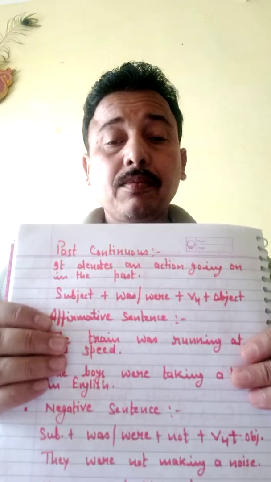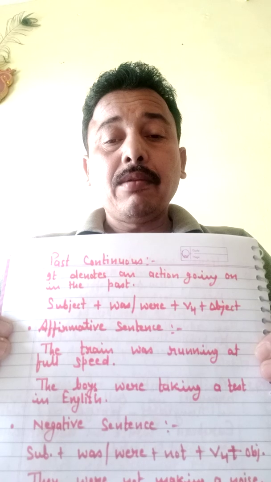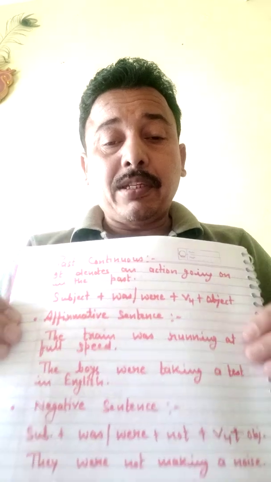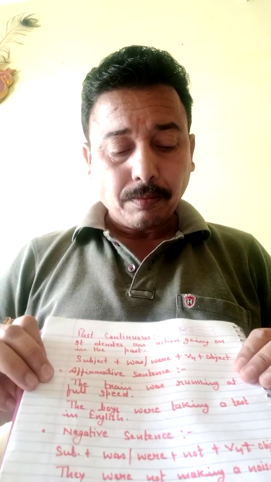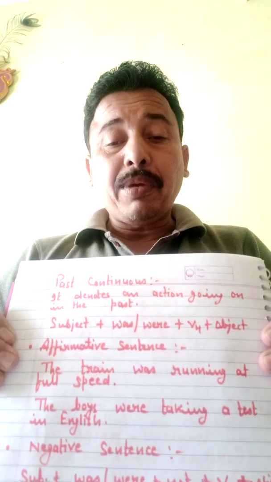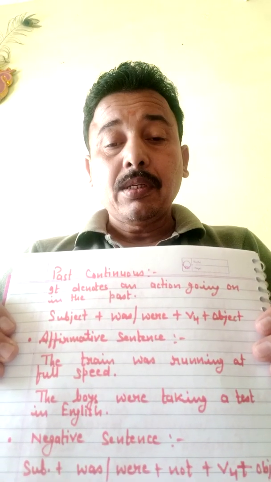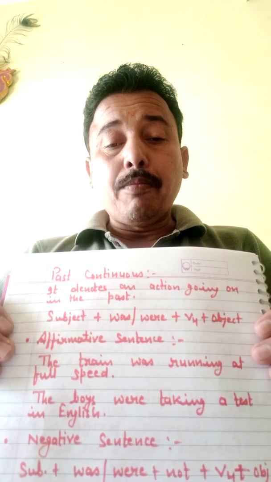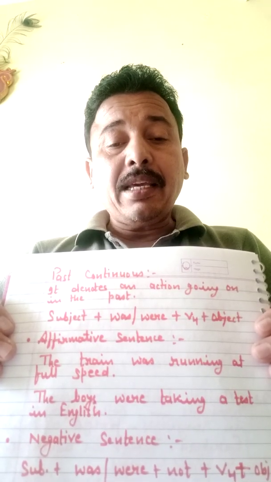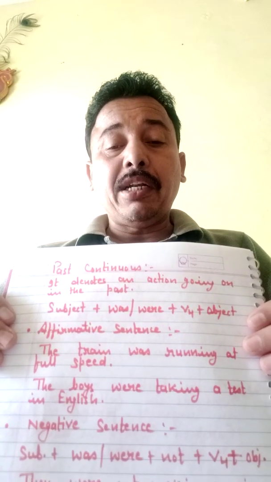This is the past continuous. As I have written the definition below that format, then affirmative sentence, that means positive sentence. It's written here. The train was running at full speed. Second sentence, the boys were taking a test in English. These two are the examples of affirmative sentence.